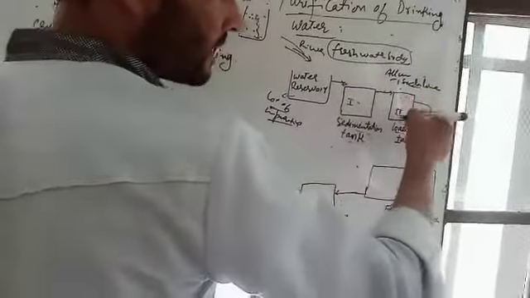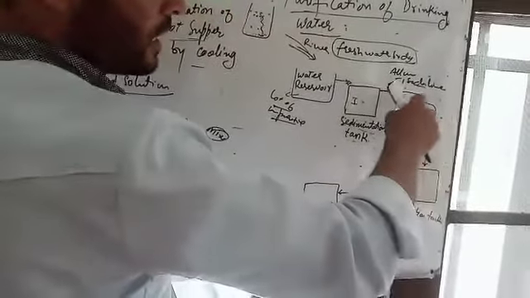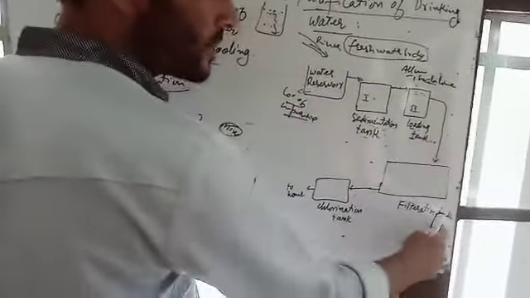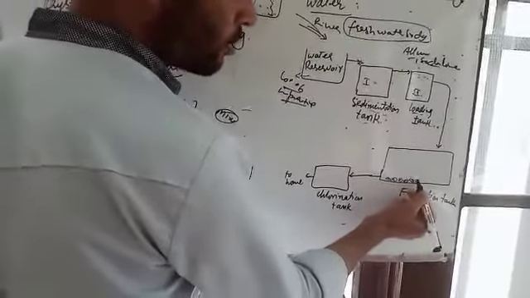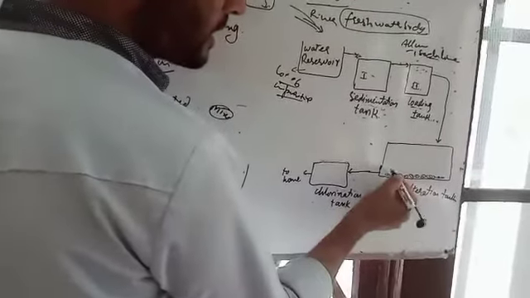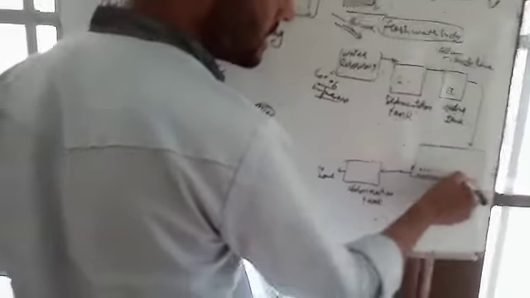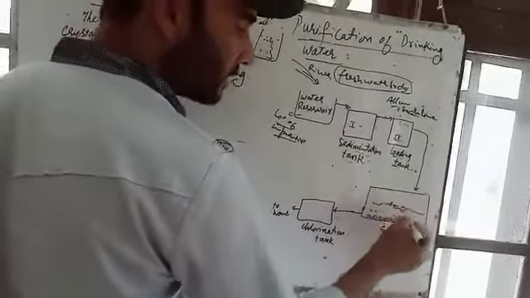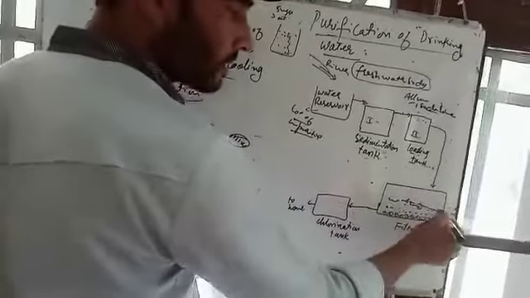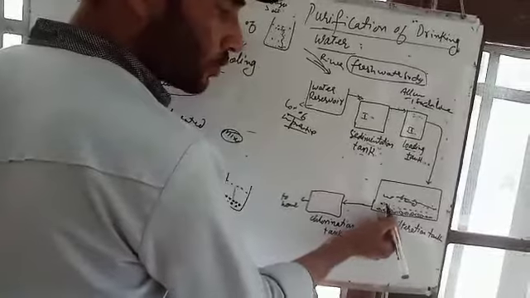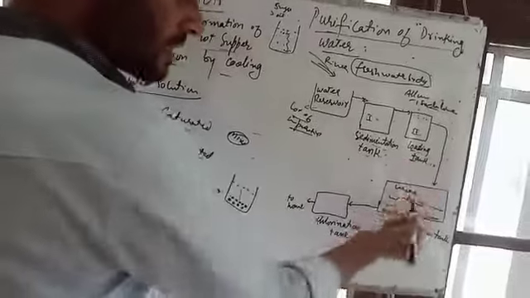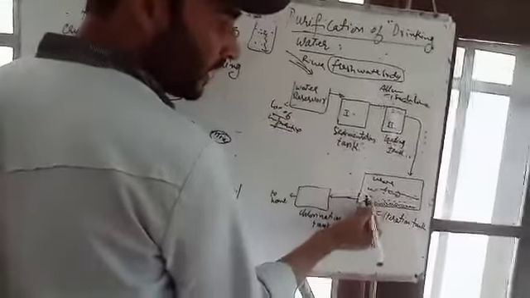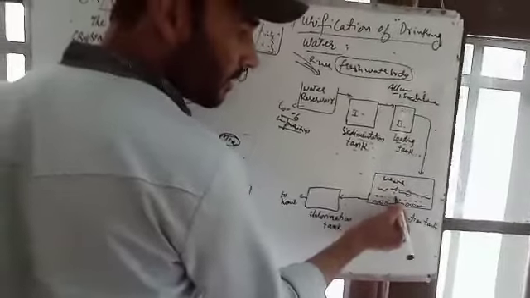Then from this second tank, the water is again passed through pipes to the filtration tank. In the filtration tank there is gravel, the large stone particles, then small stone particles, and then sand. That means there are 3 layers of these substances: large stones, small stones and sand, and then the water. If some impurities are there, these impurities are retained by this type of filtration.